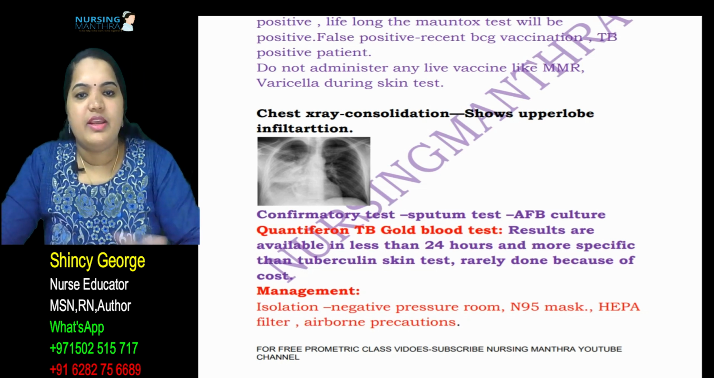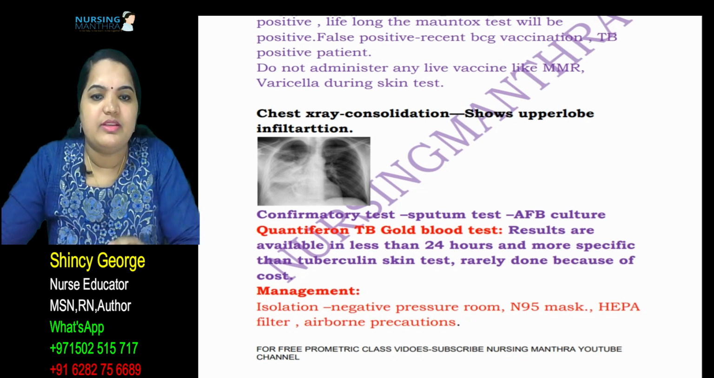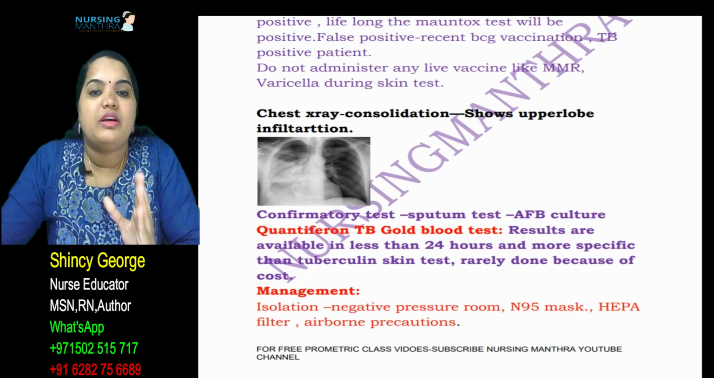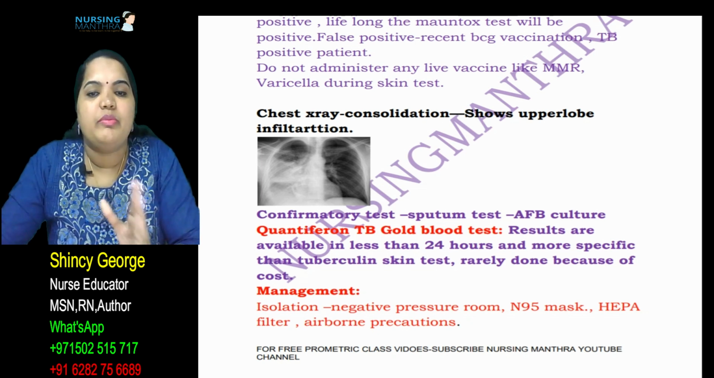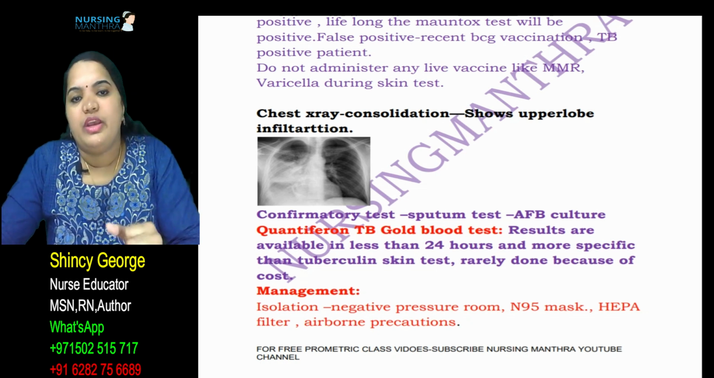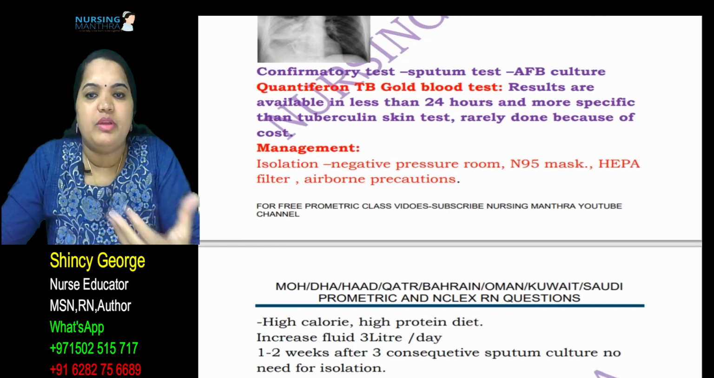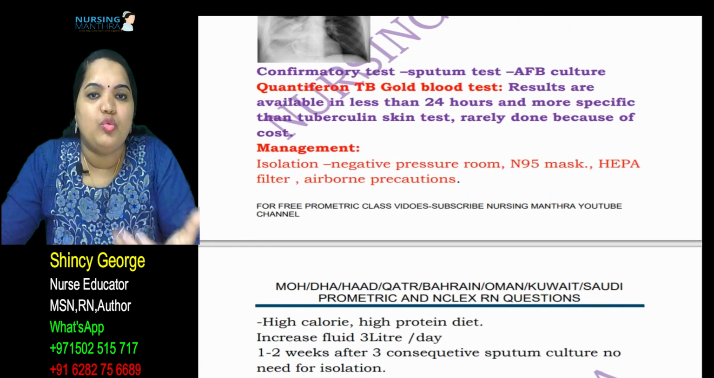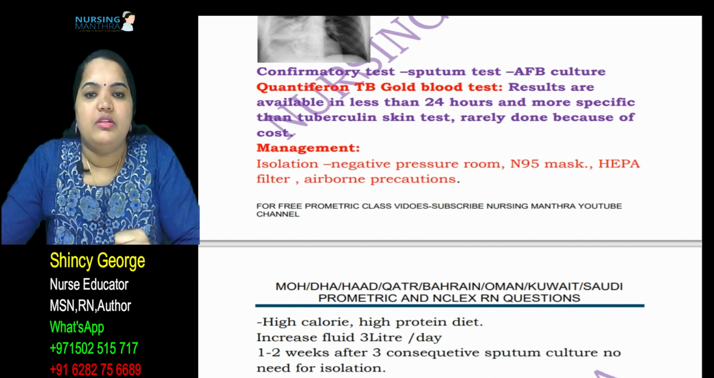And in the chest X-ray we can say the consolidation will be there in the upper lobe, infiltration will be there. And the TB confirmatory test is the sputum test, it's not the Mantoux test, okay. Confirmatory test is sputum test, acid fast bacilli culture we are doing, early morning samples we are taking. While taking the samples, inform the patient not to do mouthwash with mouthwash solutions. The early morning fresh sputum sample we have to send for culture.